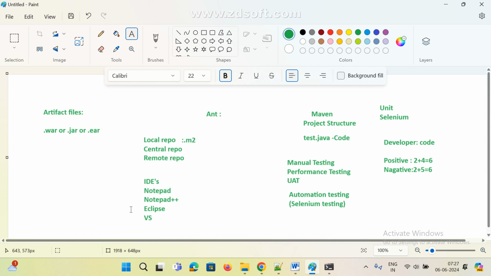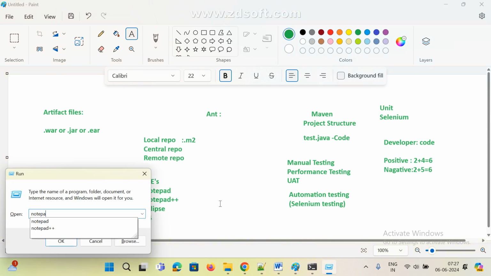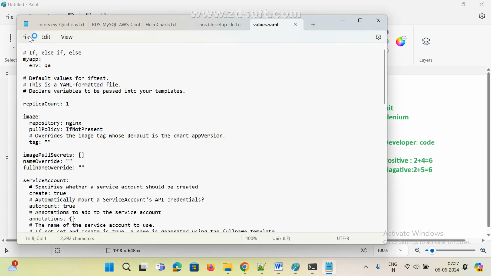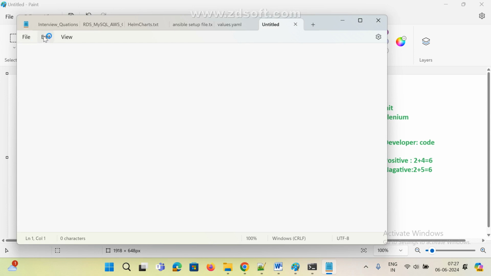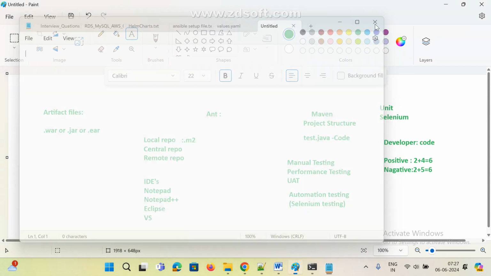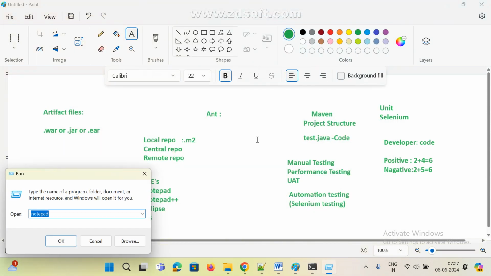Many options were added. Initially, if you type in Notepad, only Notepad, we can see there are only limited options. See here, file, edit, view and all. If you want to type anything, mostly Java people, if you go 15-20 years back, they were using this. Everything they wrote in Notepad and saved, then compiled. Now the same way, if I open Notepad++, see here, some extra features we can see.